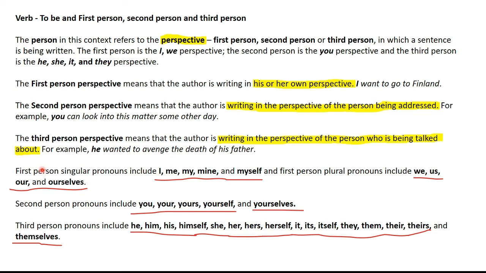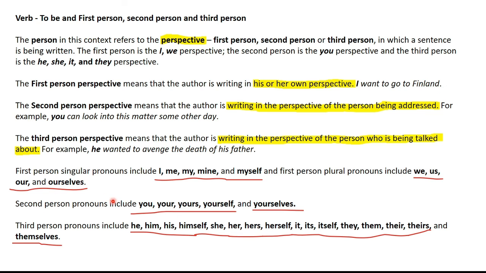A few examples of the pronouns. First person singular pronouns include I, me, mine and myself. And the first person plural pronouns will include we, us, our and ourselves. The self and selves are reflexive forms of pronouns.